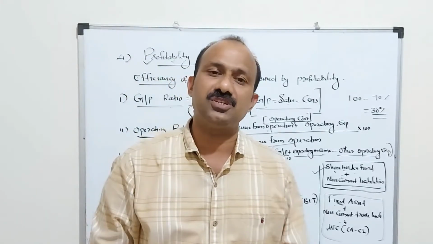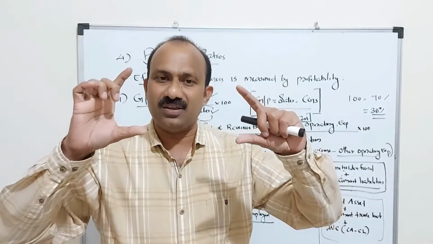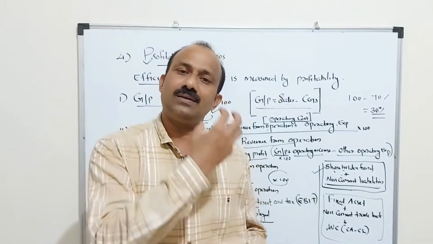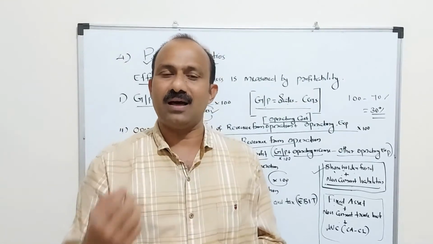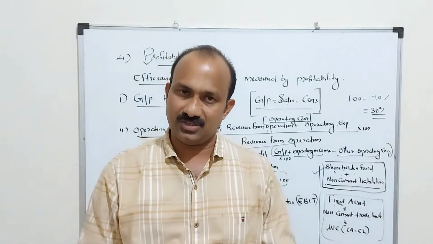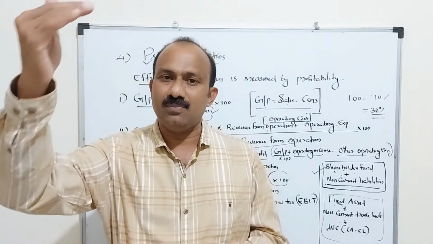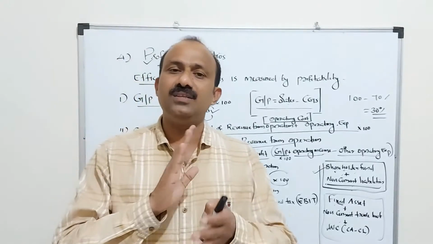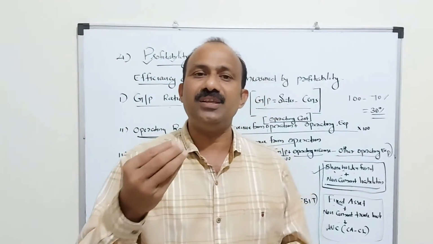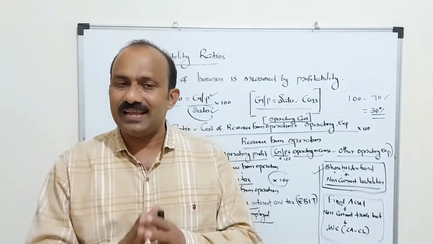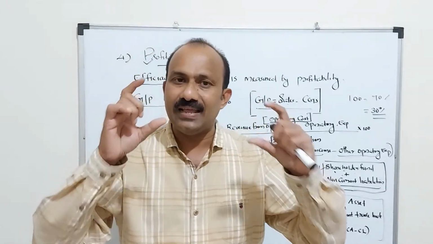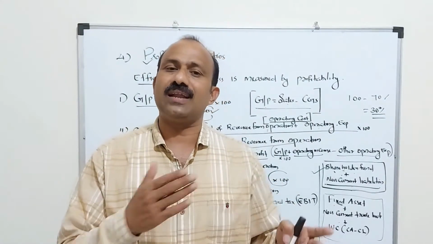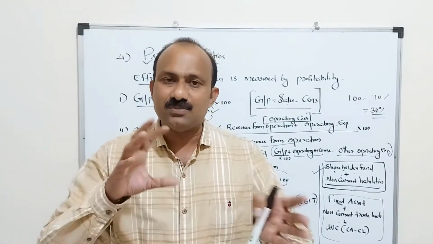There are some important limitations also. This is just only a window dress. All the information is calculated on the basis of trading account, profit and loss account and balance sheet. All are historical information. So, some asset values will be more or less, some liabilities will be undervalued or overvalued. All these values affect the calculation of the ratios. So, we cannot rely 100% on the ratio analysis because it will always depend upon the trading, profit and loss account and balance sheet. It is based on the figures.